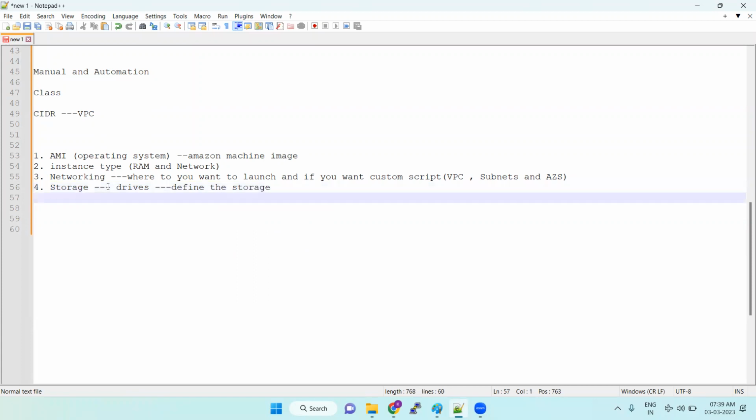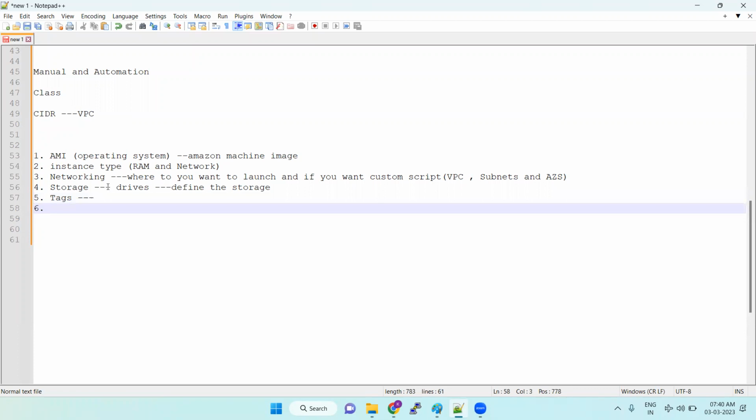Okay, so the next step is tags. Technically, tags will not do anything; it's just like a key-value pair. In order to filter the data, if you have 1000 servers in your EC2 instances, we can provide tag names. So for filtering purposes, we are going to use tags.